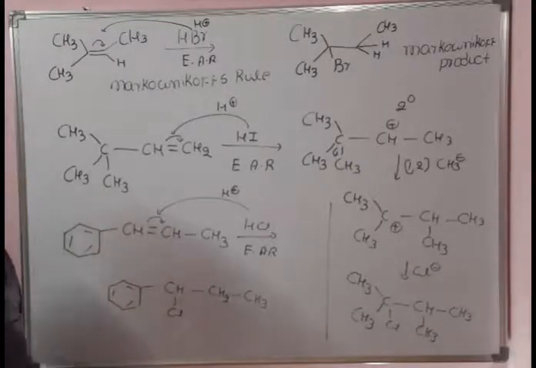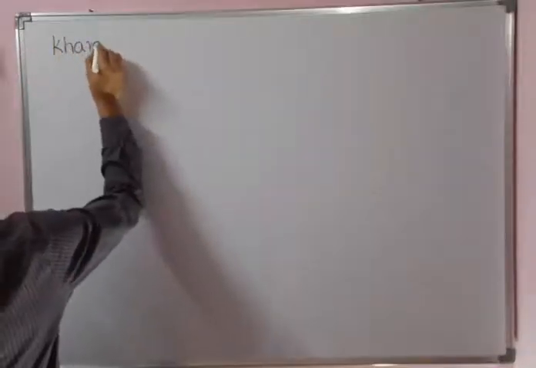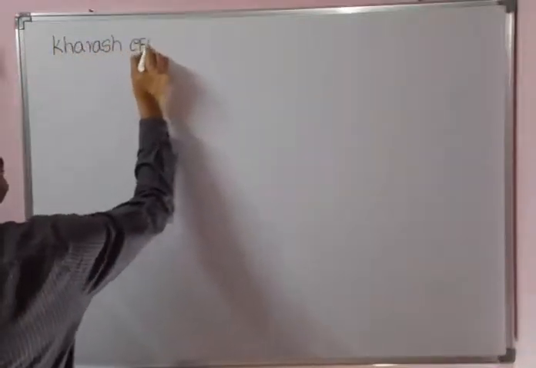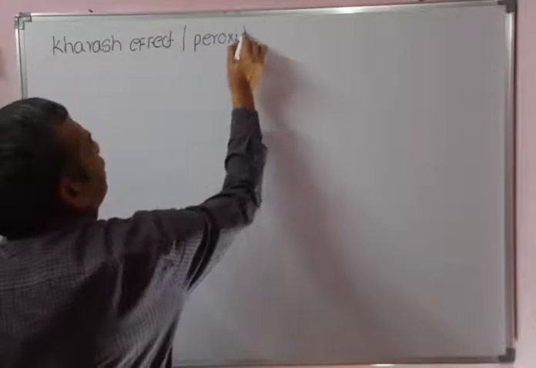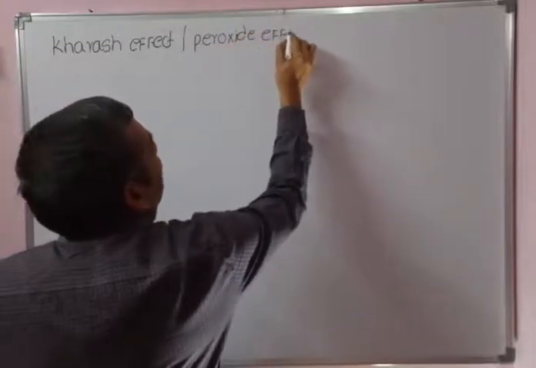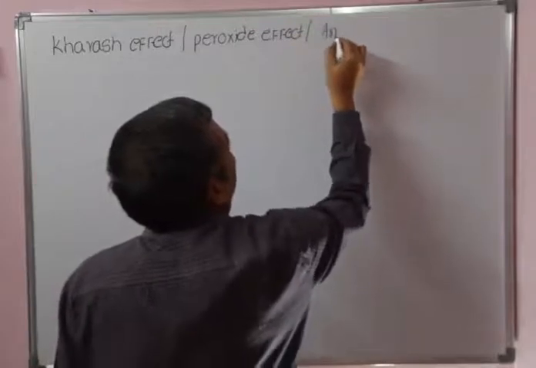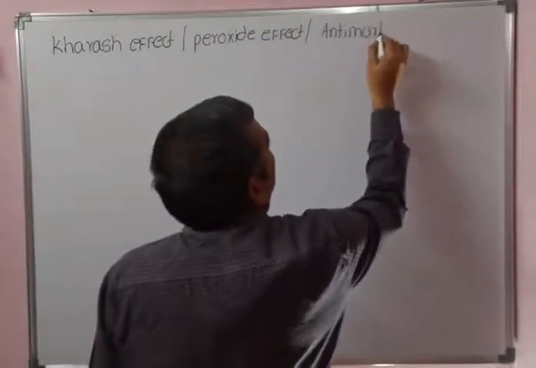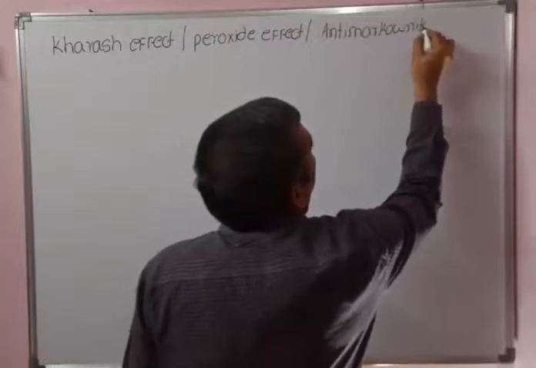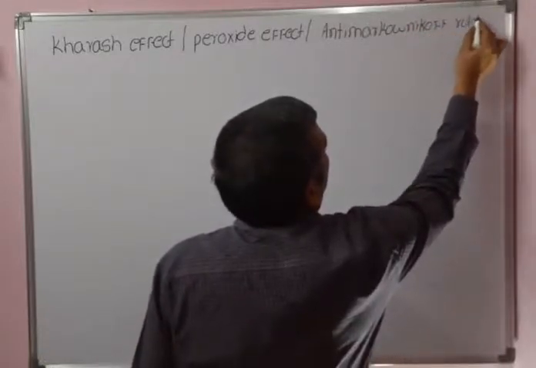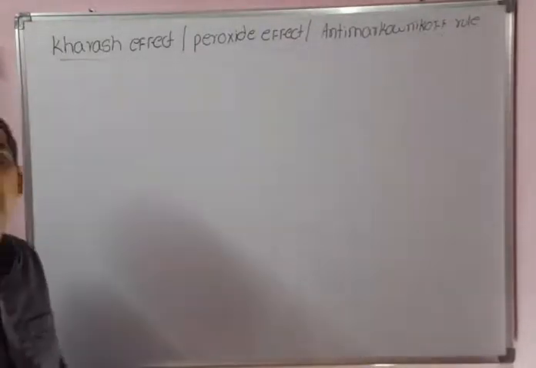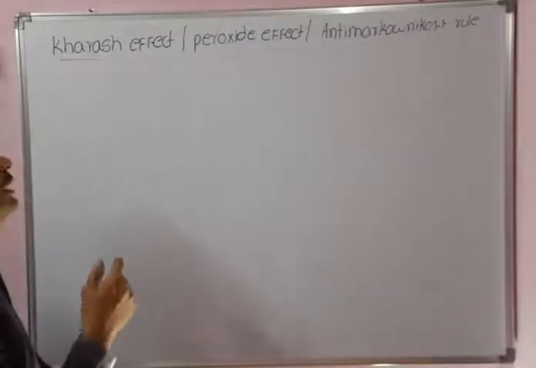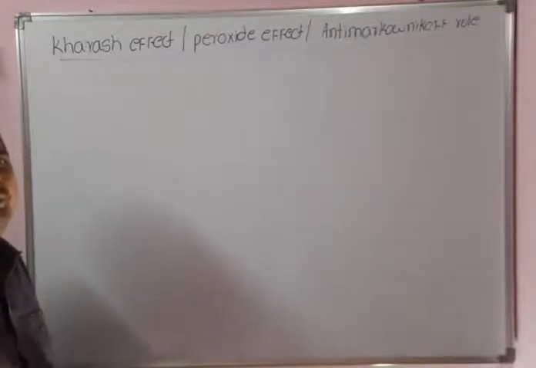Now we will discuss the Kharasch effect, or peroxide effect, or we can call it the anti-Markovnikov rule. Markovnikov rule means the negative part of the reagent will attack at the carbon having a lesser number of hydrogen atoms. Whereas in the Kharasch effect or peroxide effect, the negative part of the reagent will attack at the carbon with more hydrogen atoms at a double bond.